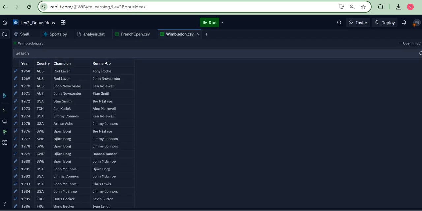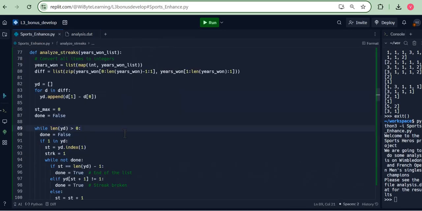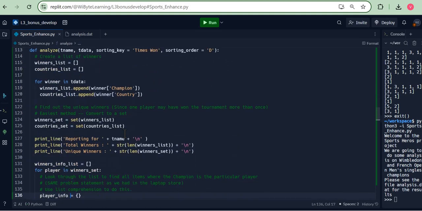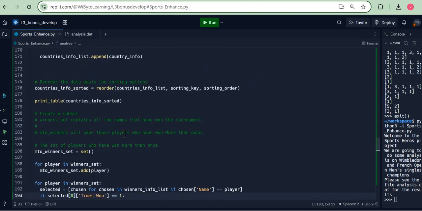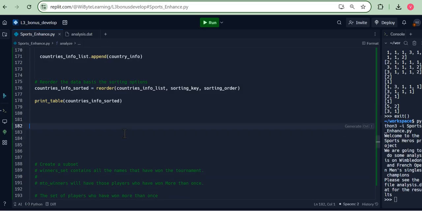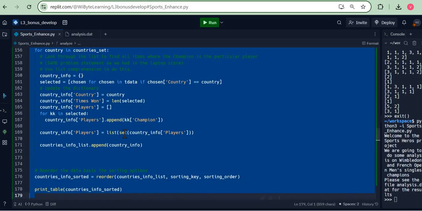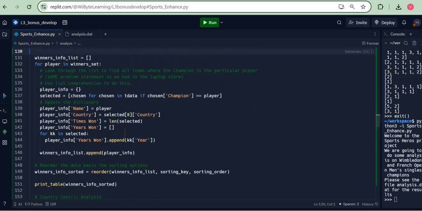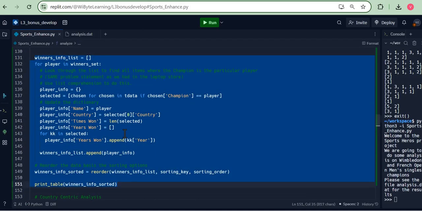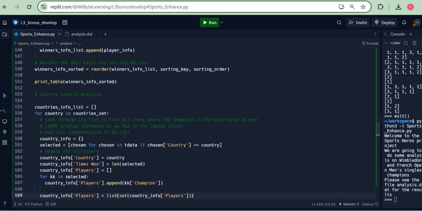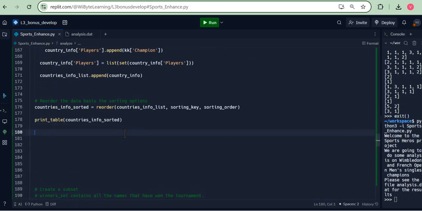So I get back to my code over here. Previously we were looking at creating streaks and all that. But now I will just do something simple. Now streaks obviously work on the multiple-times winners, but this will work on the winners set itself, because these winners are the ones that have reached the finals also sometimes, right? But I'm just going to take one of these. So let me just take this, and I'll take, for example, this one, right? So I'll take this piece of code, and we will just modify this a little bit so that it can accommodate our request for, let's say, finalists, right?